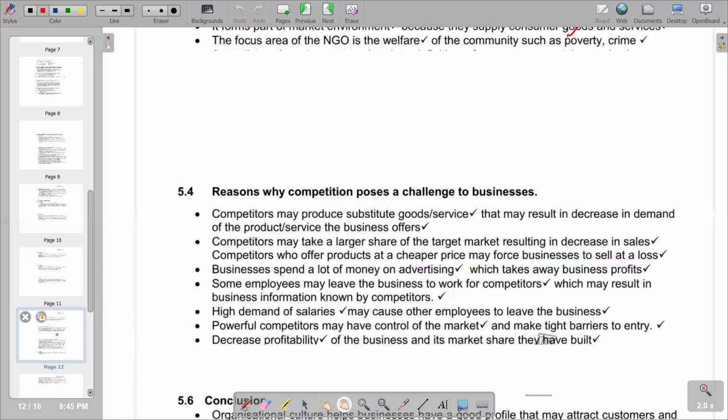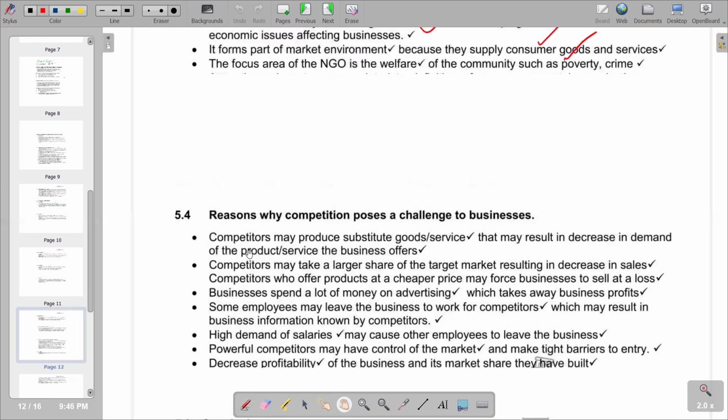Some of the points are mentioned here, whereby the first point says competitors may produce substitute goods or services that may result in a decrease in demand of the product or service the business offers. Obviously, the products produced by our competitors might outcompete our products, and in such a way, it's going to have a negative effect on the demand for our products. So basically, that becomes a challenge. Then we go to the next one.